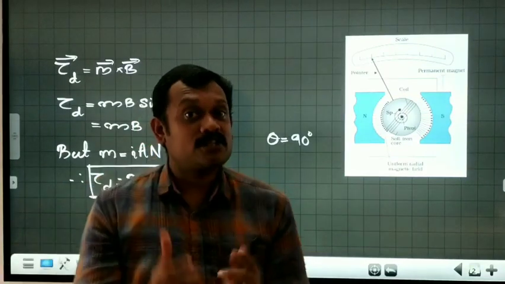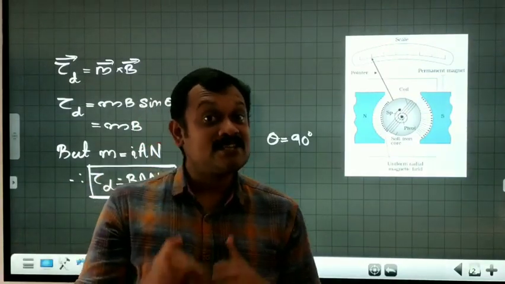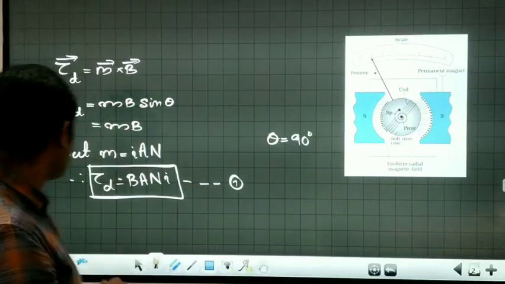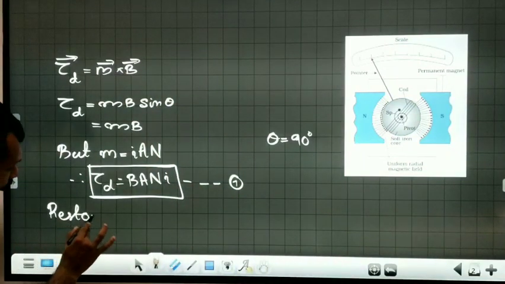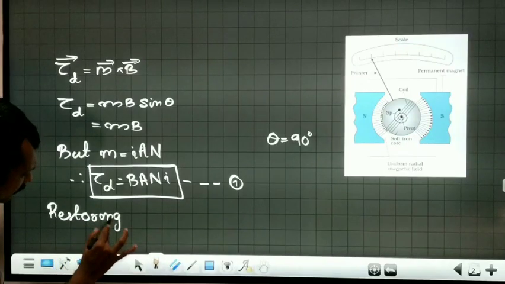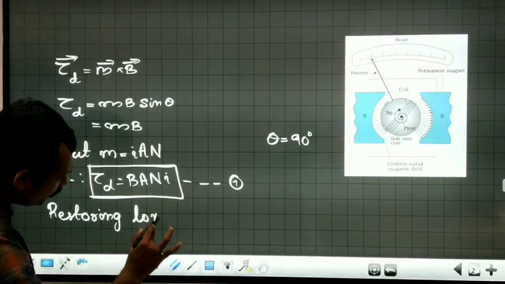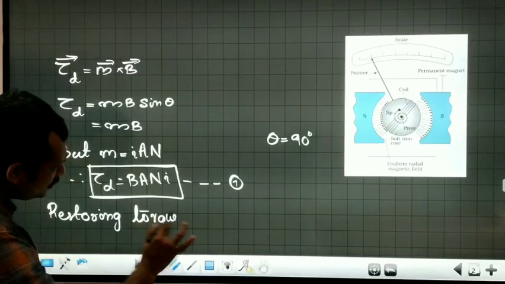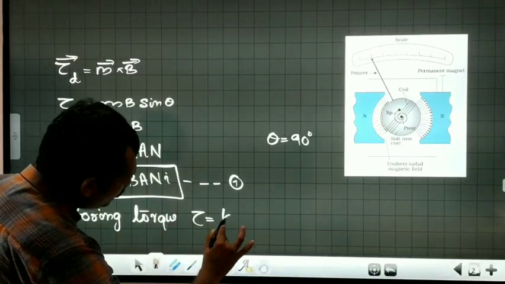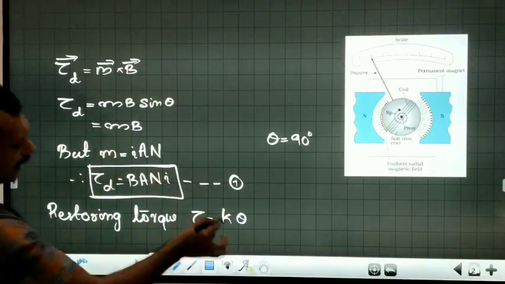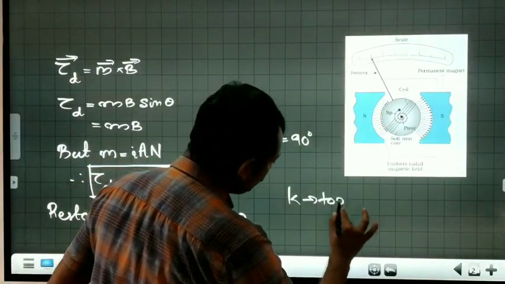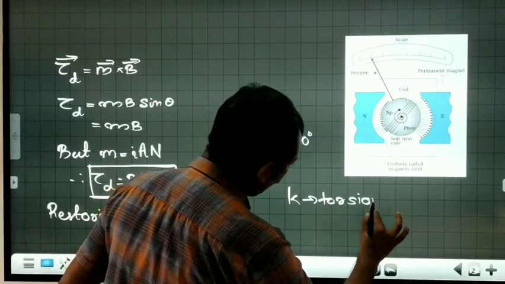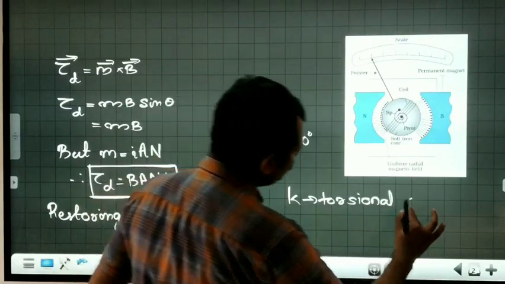When the spring undergoes a twisting effect, a restoring torque will be developed in the spring, and that restoring torque is given by tau is equal to k theta, where k is a constant called the torsional constant.